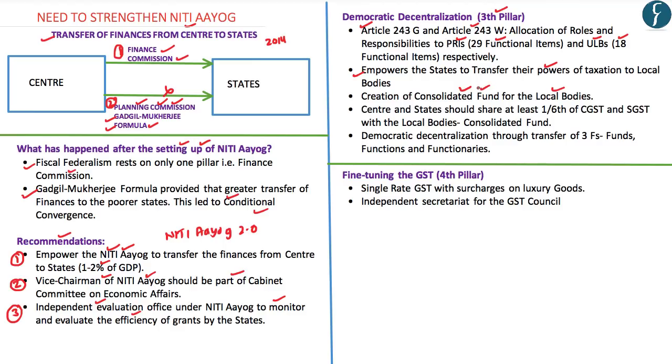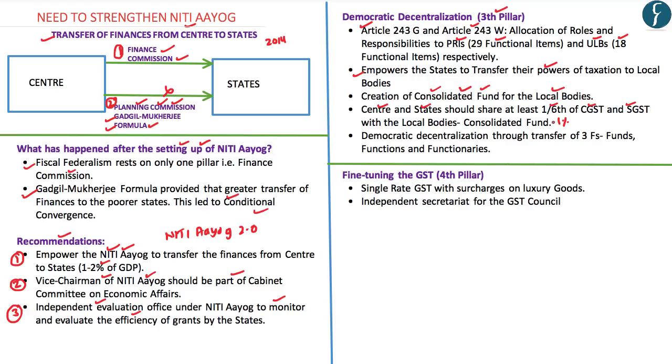And in order to ensure that the local bodies have a sufficient amount of money in their consolidated fund, Mr. Kelkar has suggested that both the central government as well as the state government should transfer at least 1/6 of their central GST as well as the state GST to the consolidated fund of the local bodies. This, he believes, would lead to a transfer of funds equivalent to 1% of India's GDP from the central government and the state government to the local bodies.